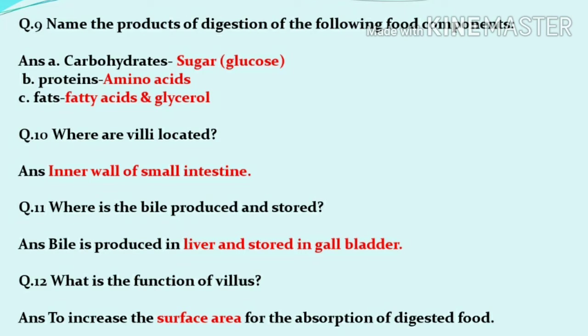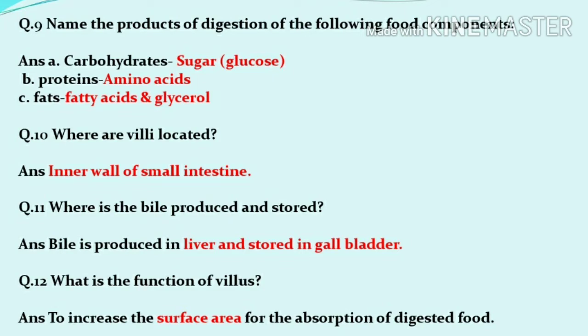Next one, name the product of digestion of the following food components. So the first one is carbohydrate. Carbohydrate का जब digestion होता है तो what is the end product which is formed? So in carbohydrate it is glucose. In proteins it breaks down into amino acids. Fats break down in the body to form fatty acids and glycerol.